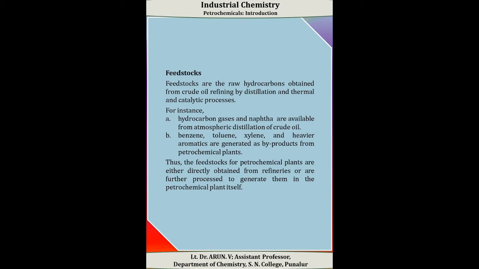And benzene, toluene, xylene and other heavier aromatics are generated as the byproduct of petrochemical plants. These are the two examples for feedstocks. Thus, feedstocks for petrochemical plants are either directly obtained from refineries or are further processed to generate them in a petrochemical plant itself.